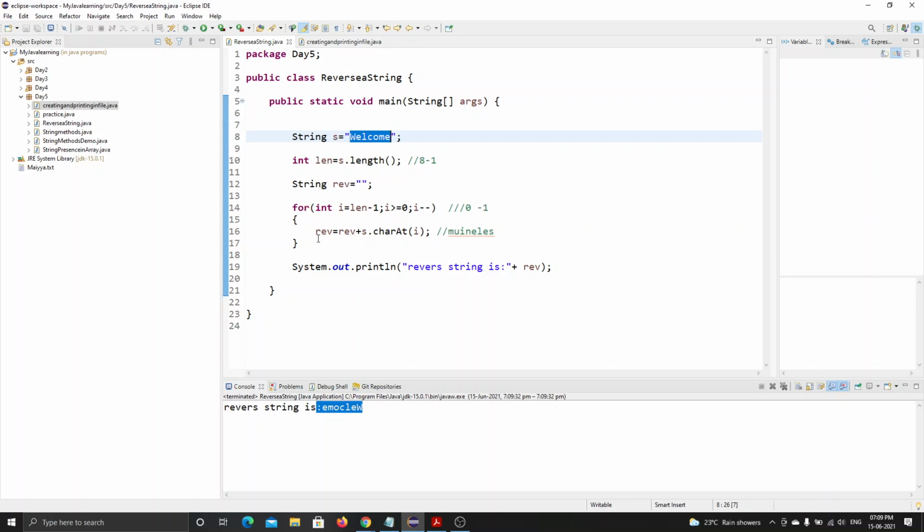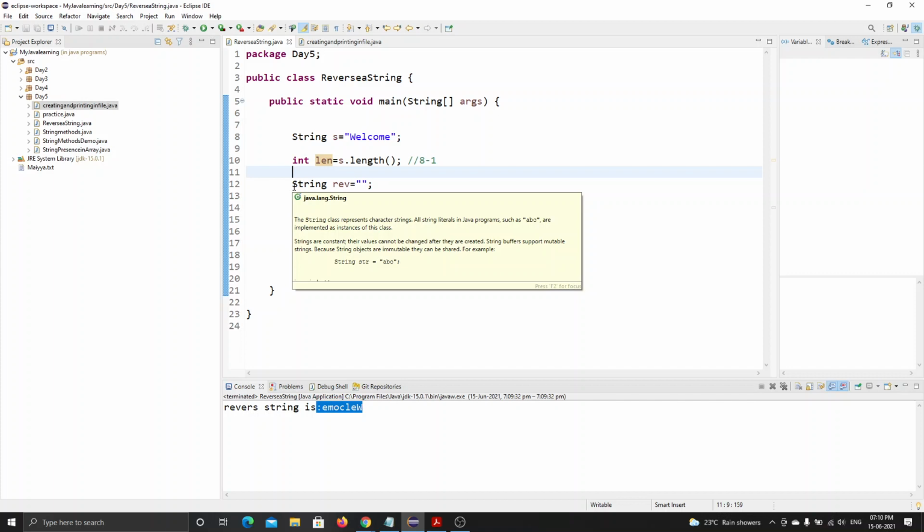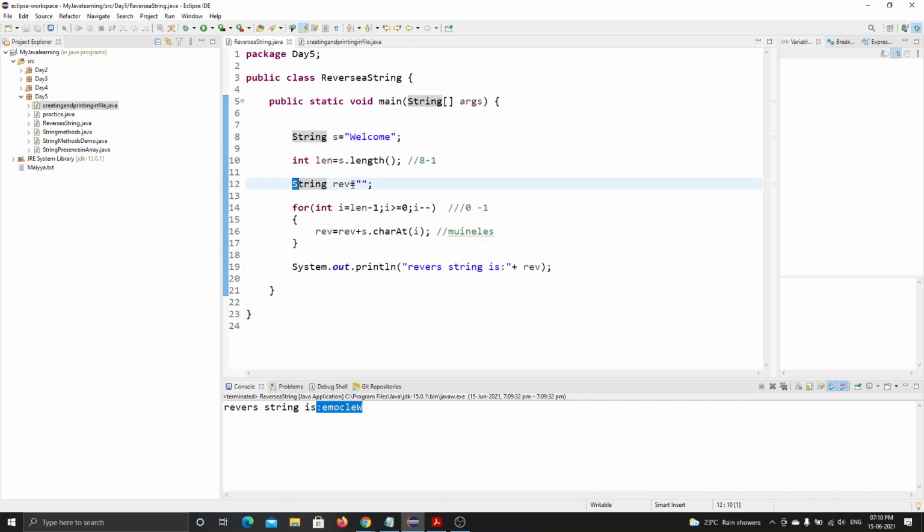Then I will find the length using the length operator, because I want the index value. I will store this length value into the len variable. Next, I will declare a reverse variable as an empty string. Let it be empty now.